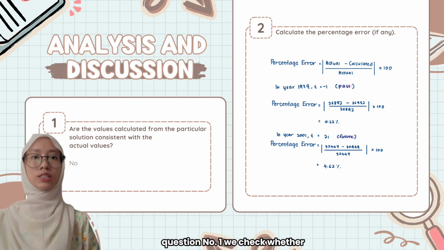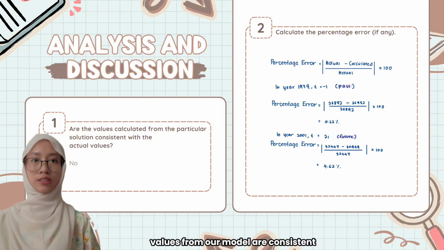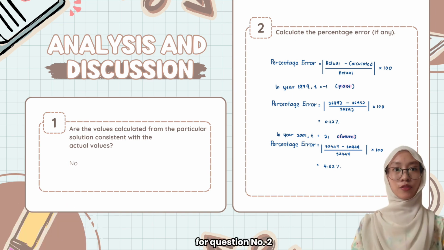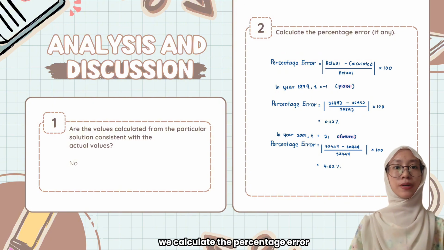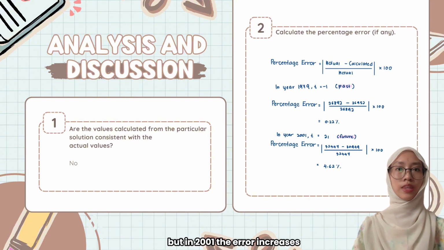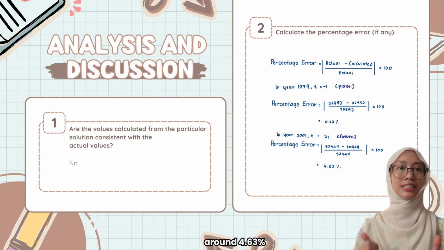Question number 1. We check whether the calculated values from our model are consistent with the actual values. The answer is no, because there are differences between the calculated and the real data. For question number 2, we calculate the percentage error using the formula: difference between actual and calculated values divided by actual values times 100. For 1979, the error is about 0.22, which is very small, but in 2001, the error increases to around 4.63, showing the model is less accurate over time.